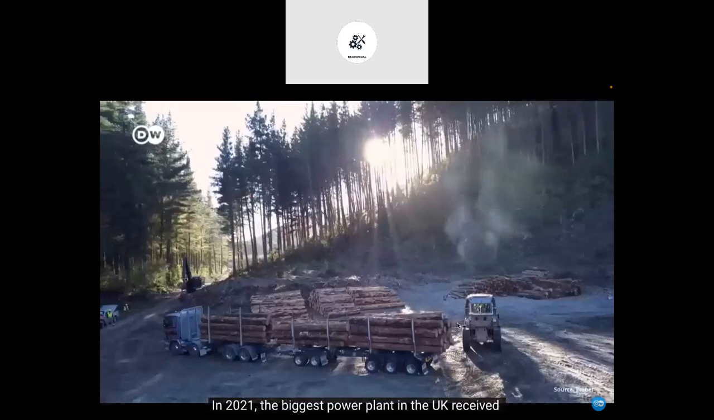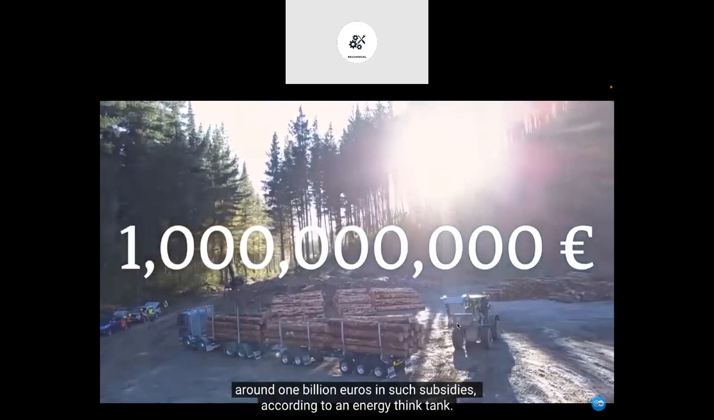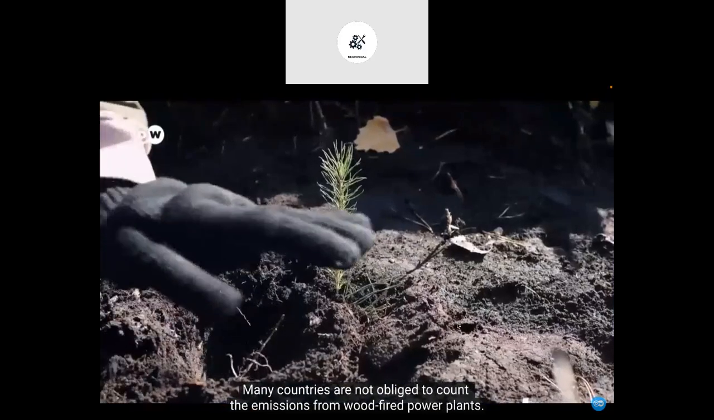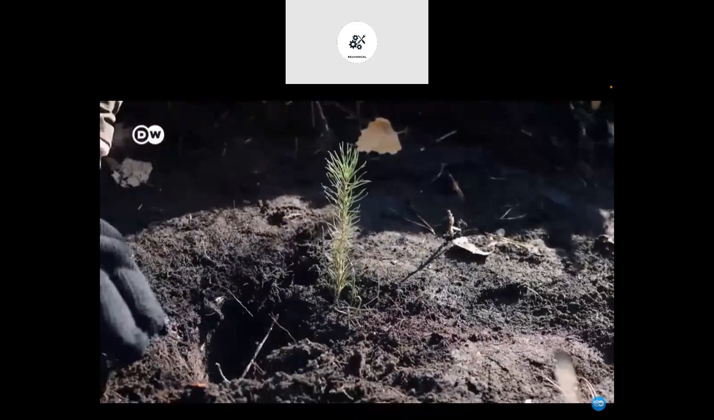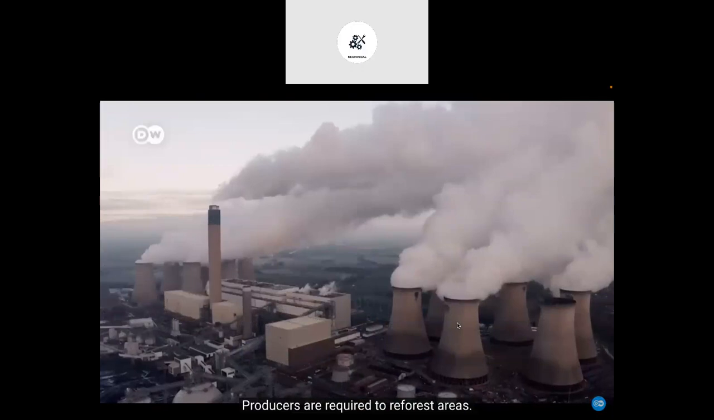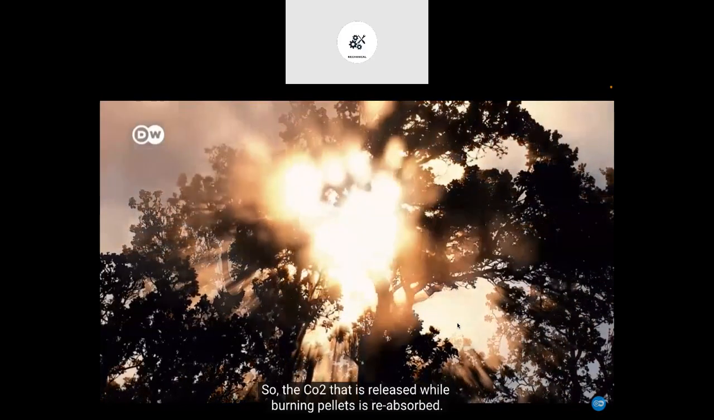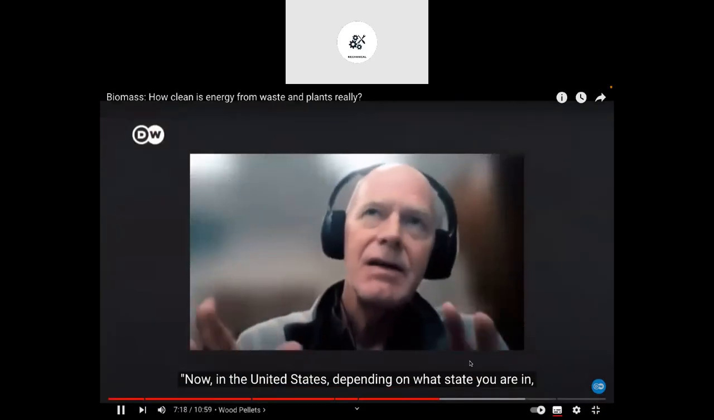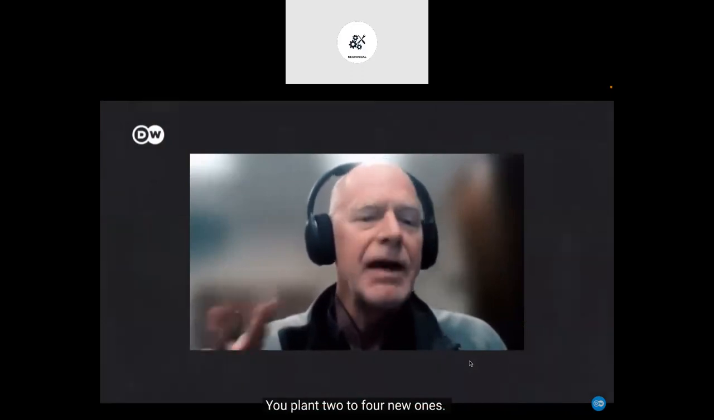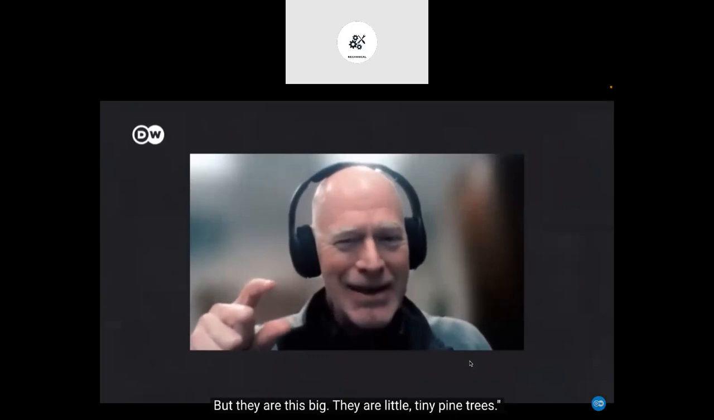US, EU, and UK policymakers have classified woody biomass as renewable, and therefore governments are subsidizing the production and burning of wood pellets. In 2021, the biggest power plant in the UK received around €1 billion in such subsidies, according to an energy think tank. Many countries are not obliged to count the emissions from wood-fired power plants, mainly because trees can regrow. Producers are required to reforest areas so that the CO2 that is released while burning pellets is reabsorbed.